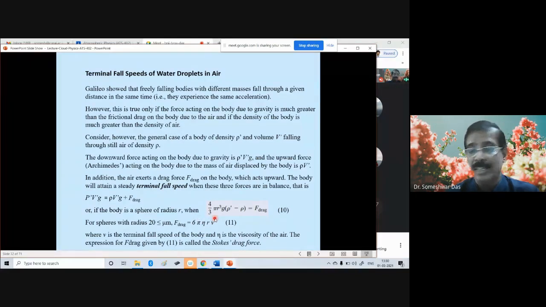For tiny droplets, we know that in the beginning stage of the formation of water droplets, they are very small in size. It can be 0.1 micron, even 1 micron, 10 microns. So for droplets which are less than 20 microns in size, the drag force acting upon those droplets can be approximated by this formula: drag force is 6 pi eta r V, where eta is the viscosity, r is the radius, and V is the terminal velocity of the water droplets.